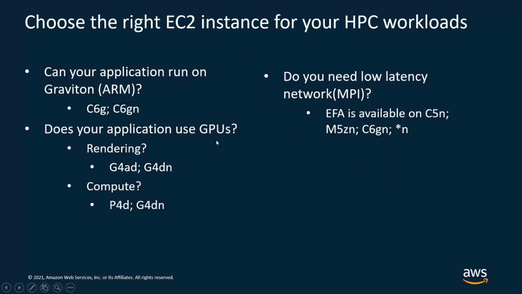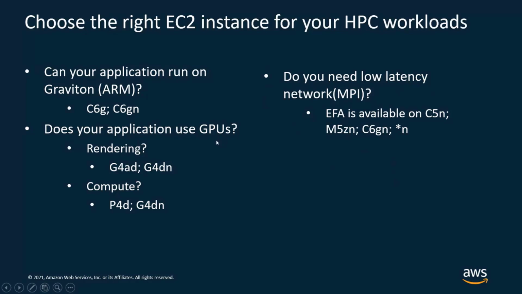Then the other component to take into consideration is, do you need low network latency? In other words, are you running an MPI job? As you know, MPI jobs are really sensitive to network latency, especially if you want to scale to a very high number of nodes. When we talk about several hundreds or thousands of cores, this is when network latency can impact the performance. In order to reduce the network latency, we have this new network device available for free, and it's called EFA. And as we will see in a minute, you can automatically enable EFA in ParallelCluster.